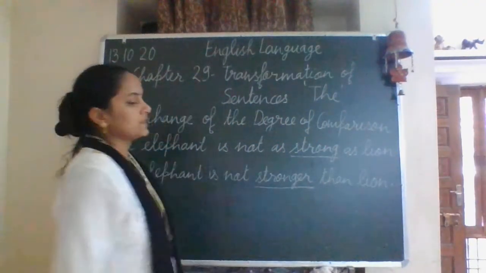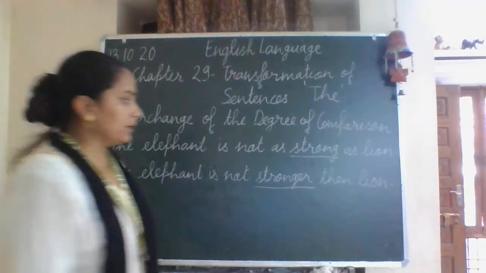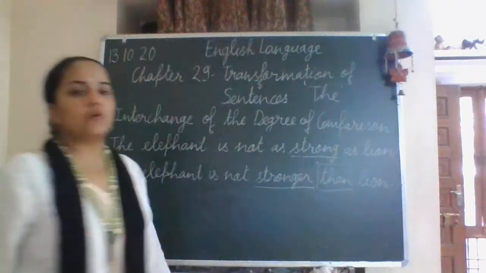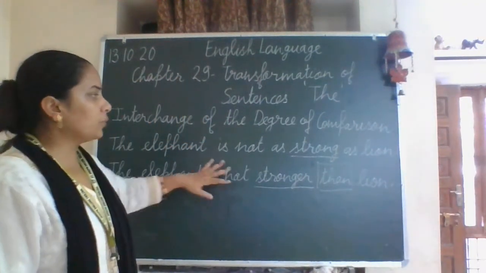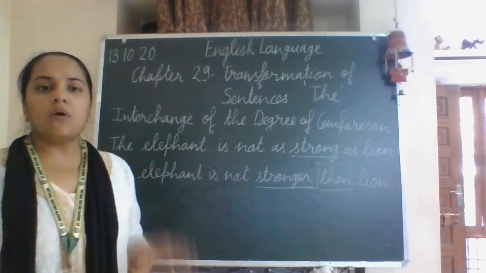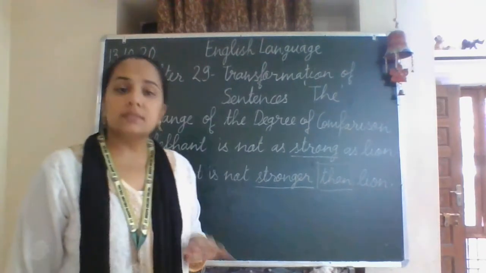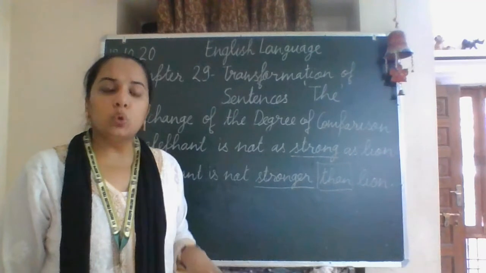Here we have used the comparison, stronger. We have used the word than, which is used for comparison, and you can see the meaning of both the sentences is the same. There is no change.